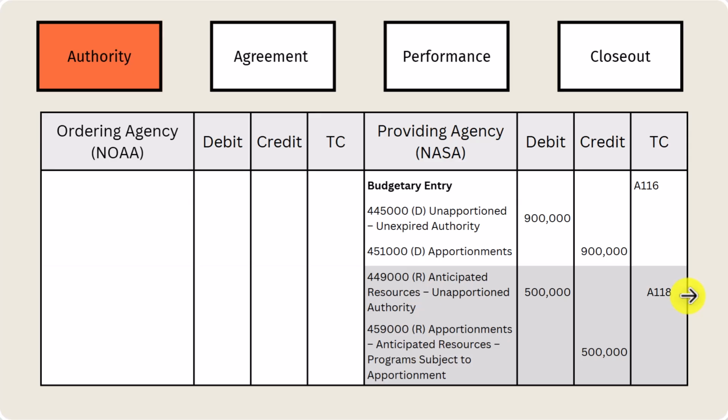Now, for this particular entry, we're going to have 2 transaction codes. The first, we're going to be apportioning our direct funding, so our apportionments. So you can see this, we go 4450, 4510. We have that unapportioned. Now we're moving entirely to apportioned. And then we have our reimbursable with anticipated resources unapportioned to apportioned. Now, notice here we have a D and an R. Now, those aren't accounts, GL accounts specifically, but those are attributes for a GL account, whether it's direct or reimbursable. Very important to note, as it dictates the type of spending and funding you have, right?